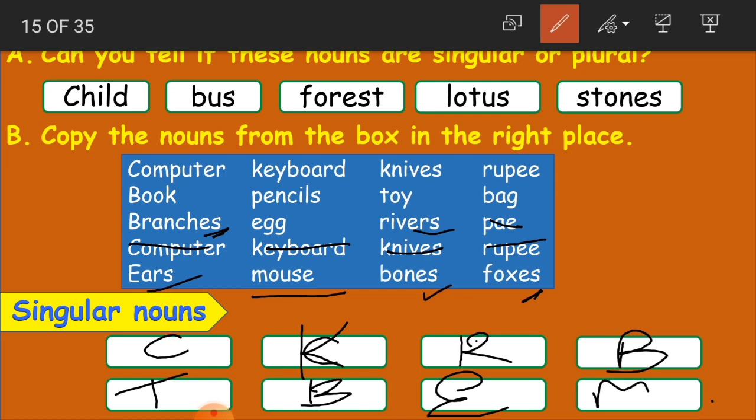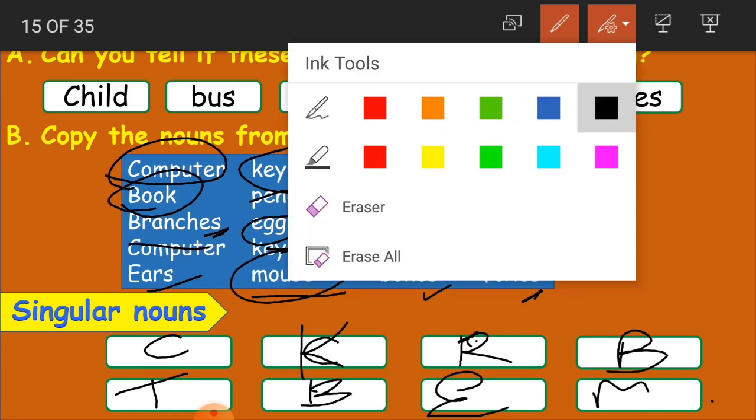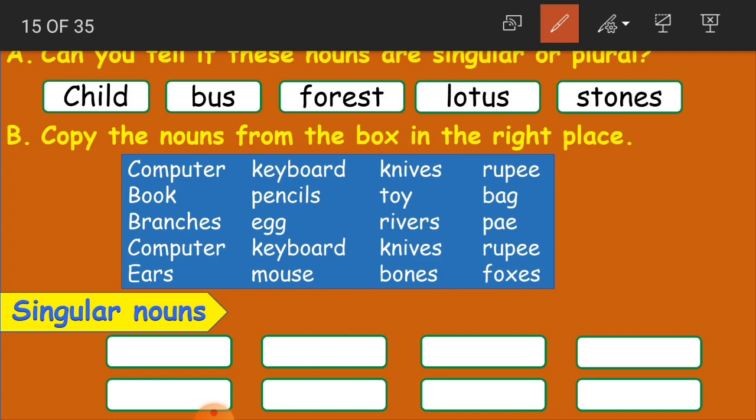If you see here, singular nouns are computer, keyboard, rupee, book, toy, bag, egg, mouse. Whatever I have circled here are all singular nouns. Then what are the plural nouns, children?